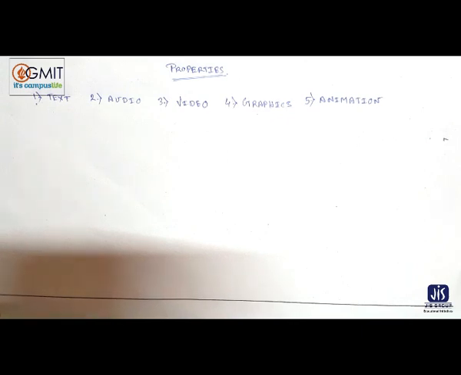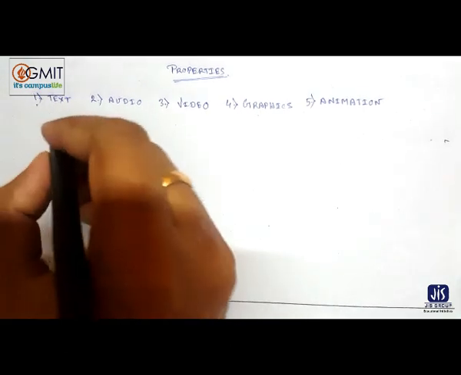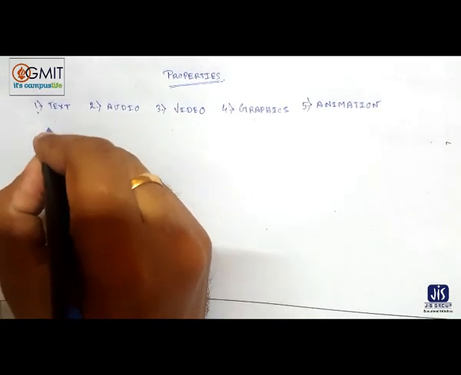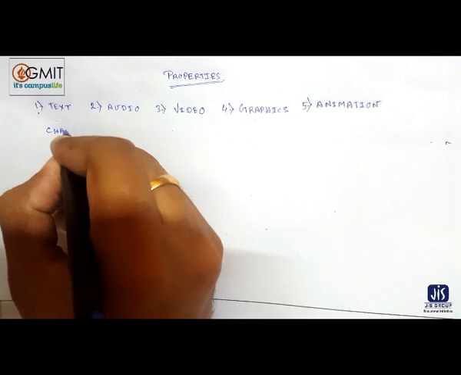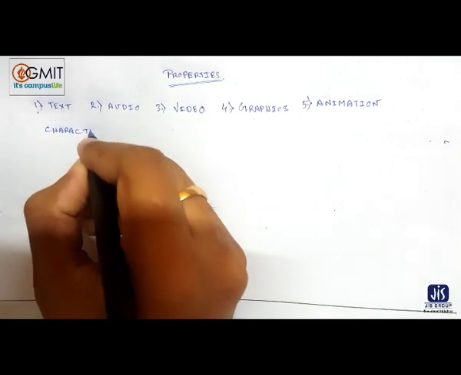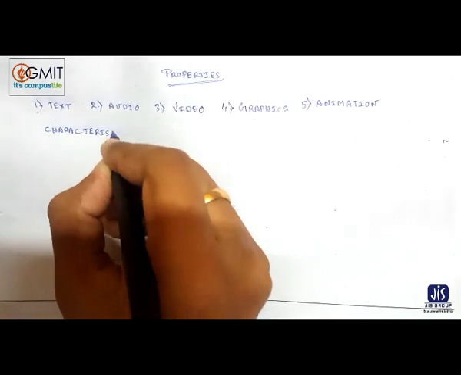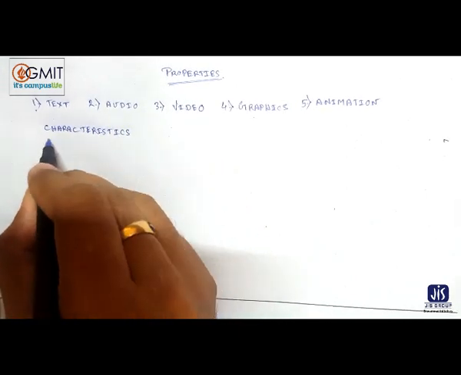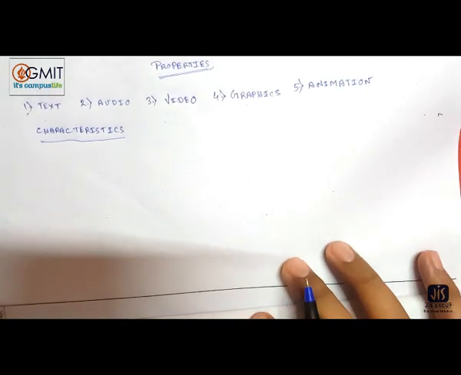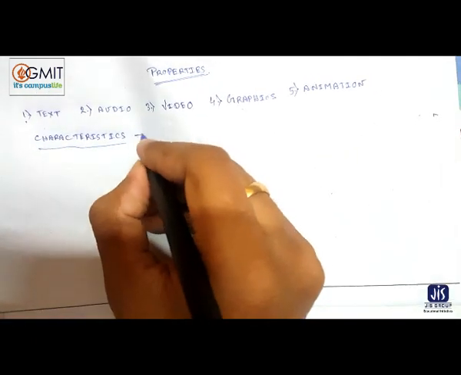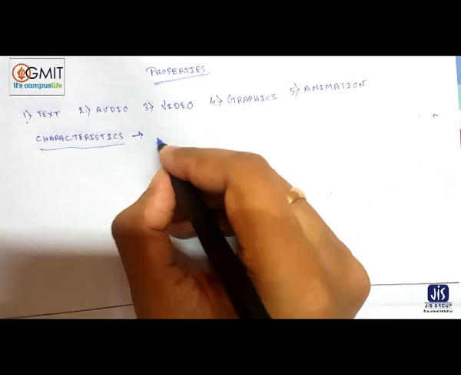Important characteristics are multiple media, controlling, integrity, digital representation, scope of interactivity, etc. So I will discuss this in brief. What is the number one? Multiple media.